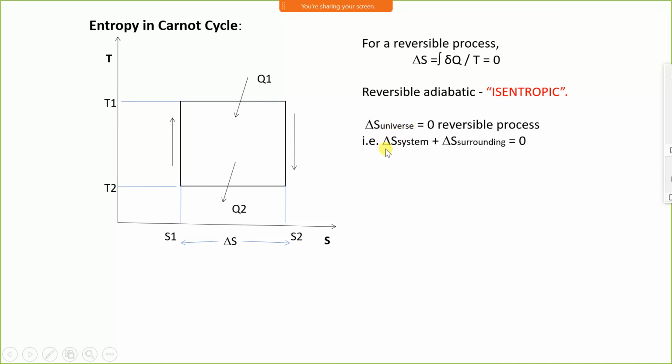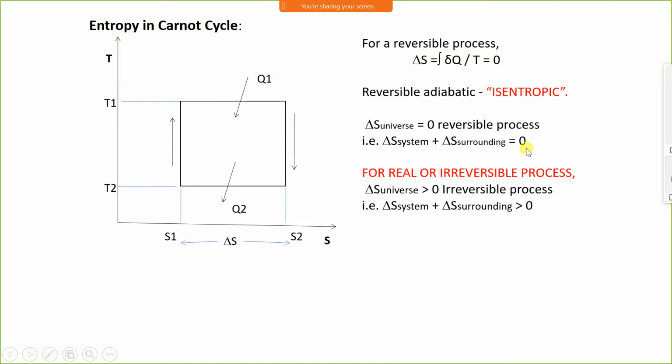Therefore, change in entropy of system plus change in entropy of surrounding is equal to 0. If heat of the system increases, entropy of system increases, heat is transferred from surrounding, therefore entropy of surrounding decreases, and a decrease in the surrounding is taken as negative. Therefore, the summation of this will give us 0.